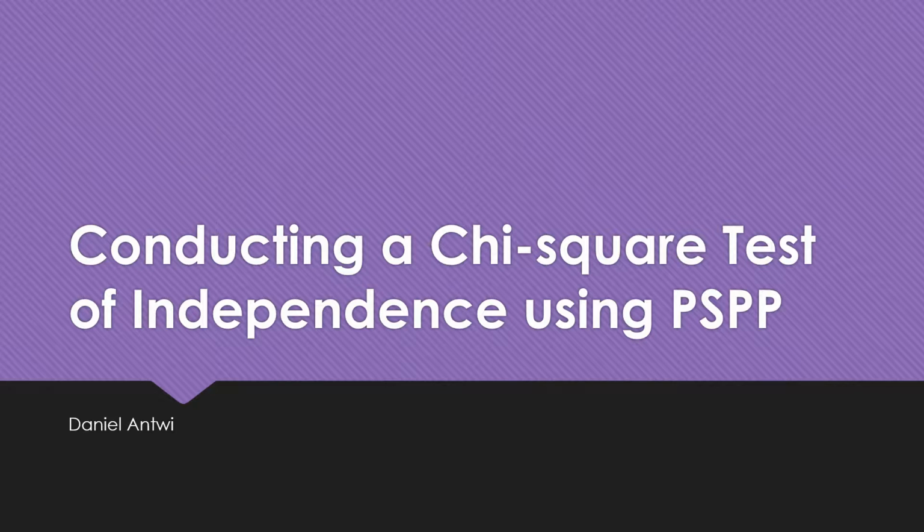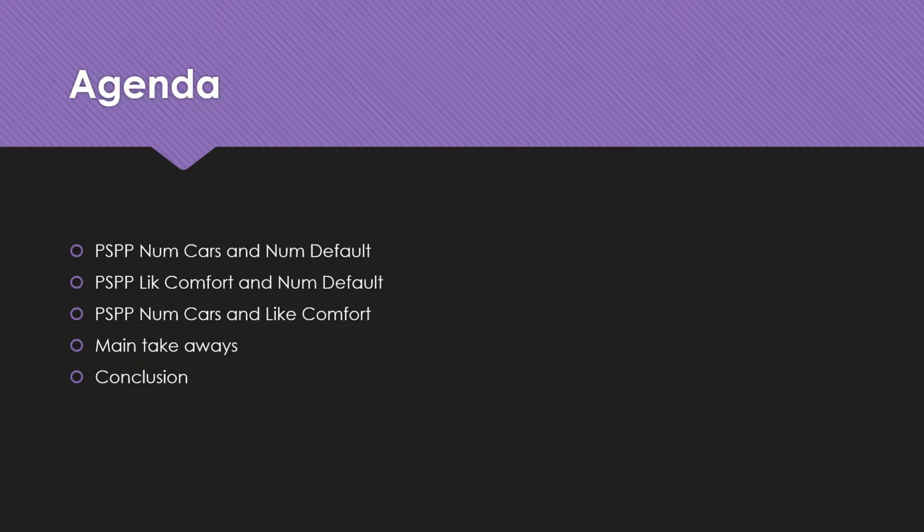The subject of our presentation is conducting a chi-square test of independence using PSPP, presented by Daniel Antwi. The agenda for the presentation: PSPP, NUM cause, and NUM default; PSPP like comfort and NUM default; PSPP NUM cause and like comfort; main takeaways and conclusion.